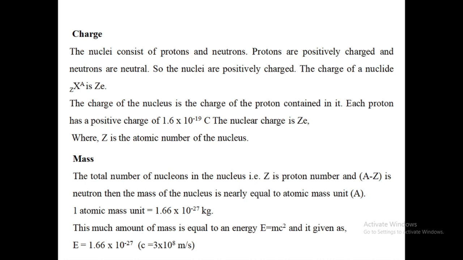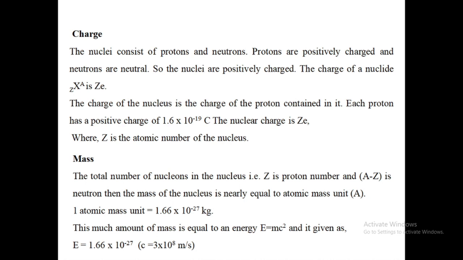The charge of nucleus is the charge of protons contained in it. Each proton has positive charge of 1.6 into 10 raised to power minus 19 coulomb. The charge is Ze, where Z is nothing but the atomic number of nucleus.